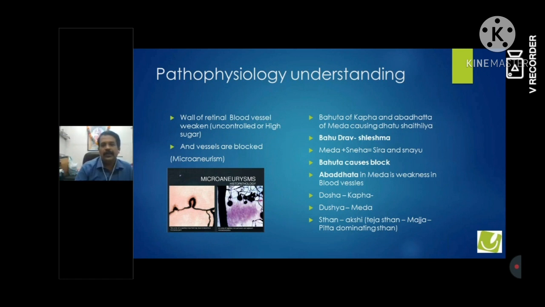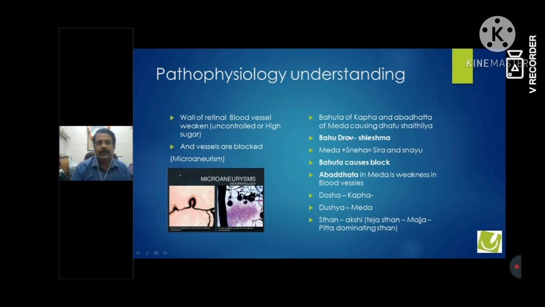So let's correlate with the Ayurvedic pathophysiology. What we have seen is that the wall of the retinal blood vessels weakens because of uncontrolled high sugar, and the vessels are blocked. This is the pathophysiology we have seen as per allopathy, or as per the modern text.